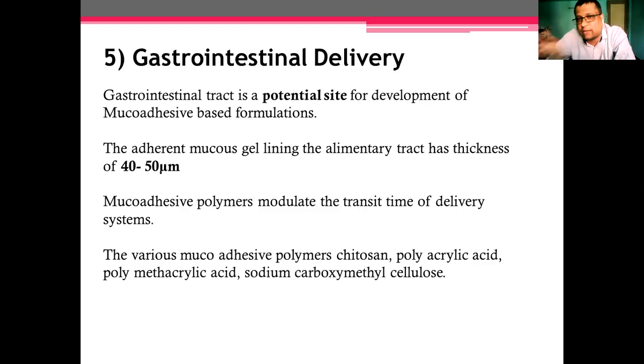That time you have to keep that tablet in the stomach. But how is it possible? It is possible only if you develop a gastroretentive mucoadhesive formulation. That time it will be attached to the gastric mucosa and stay for a longer period of time.